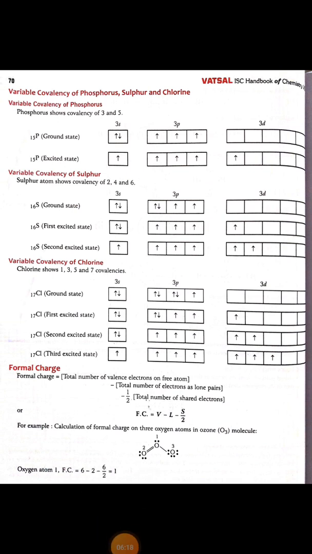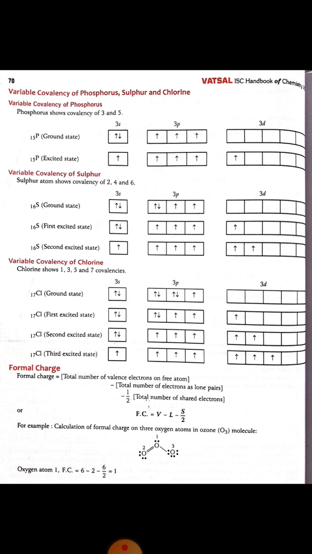The variable covalency of phosphorus: phosphorus shows a covalency of 3 and 5. Now look at phosphorus, the atomic number is 15. At the ground state it has 3s with 2 electrons, 3p with 3 electrons. In the excited state, the 3s has 1 electron, 3p has 3 electrons and 3d has 1 electron. Means in the ground state phosphorus has a covalency of 3, but in the excited state phosphorus has a valency of 5, because 5 unpaired electrons are present in orbitals, and as per the unpaired electrons it can combine with orbitals of another atom to form a bond.